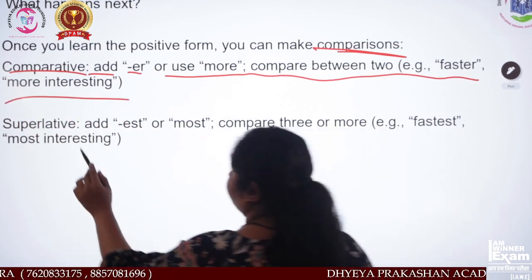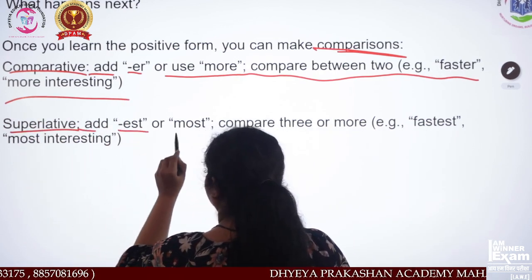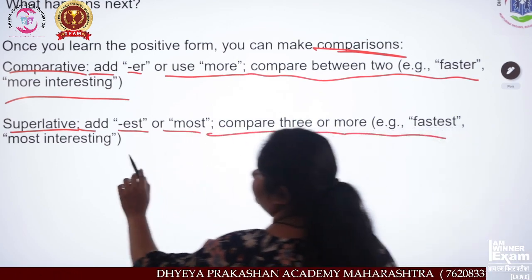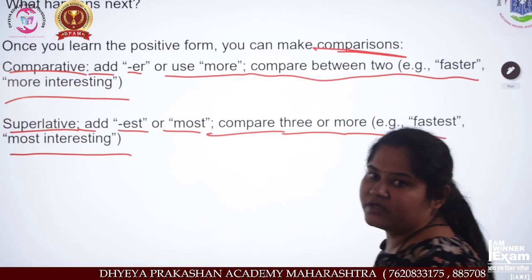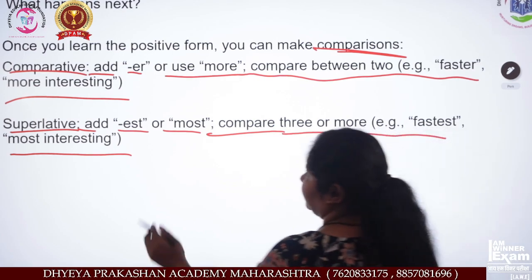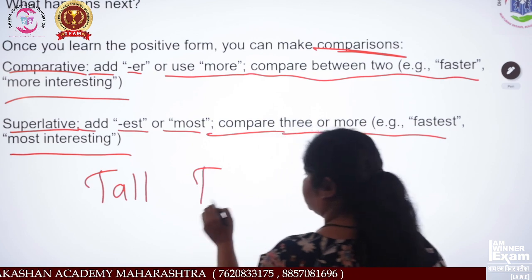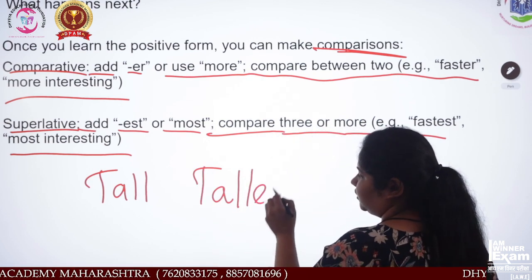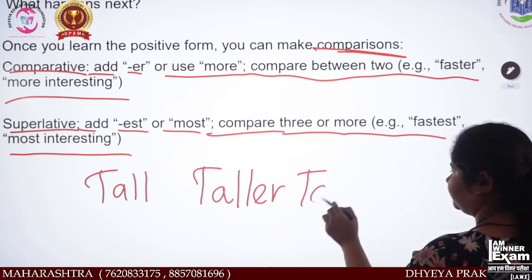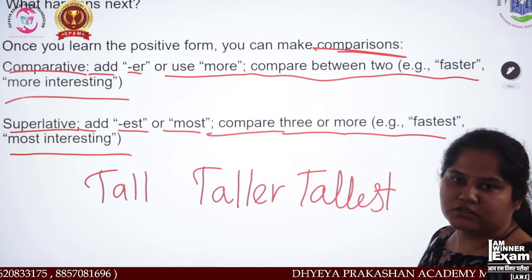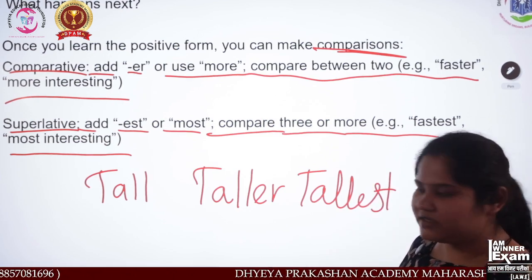Superlative: add est, most, compare three or more, fastest, most interesting. We can take an example of tall, taller, tallest. Understand?